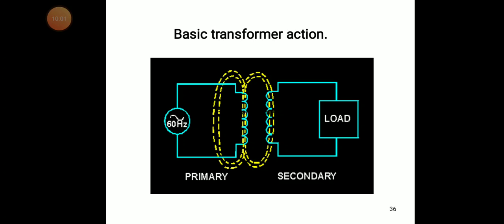Now you see the basic transformer action. This is the primary winding and the secondary winding. Both windings are separated. For the primary winding, here 60 Hz is given. This is the American frequency. But we have 50 Hz, the Indian general power supply frequency. We need to apply 230 volts AC to the primary winding. The next one is the secondary winding. This side has the load.